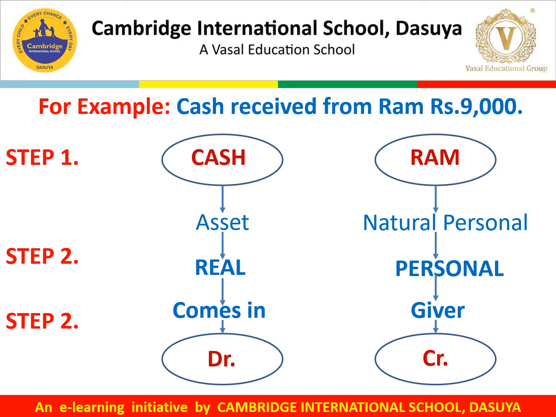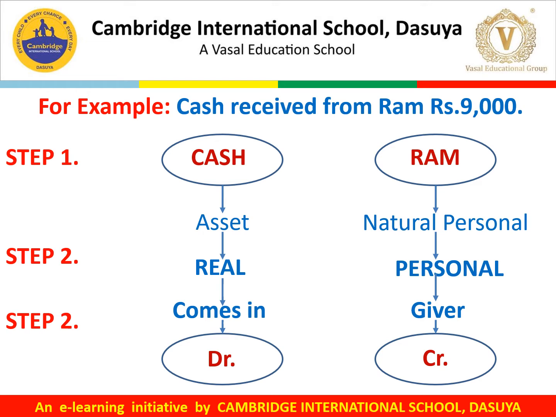Now, in the first step, we have identified the accounts involved. That is, cash and Ram are the two accounts involved in the transaction. After that, in the second step, we judge the nature of these accounts. The cash is an asset, so it comes under the category of real account, whereas Ram is a natural person, and comes under the category of personal account. Now we'll move to step number 3.